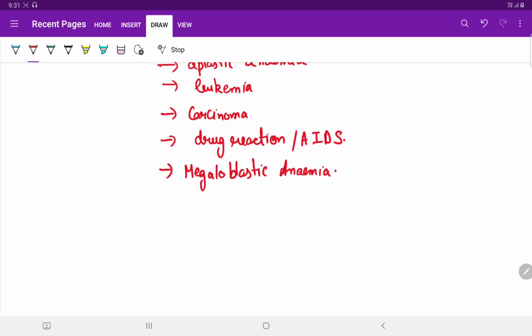The next one is idiopathic thrombocytopenic purpura, also referred to as ITP.